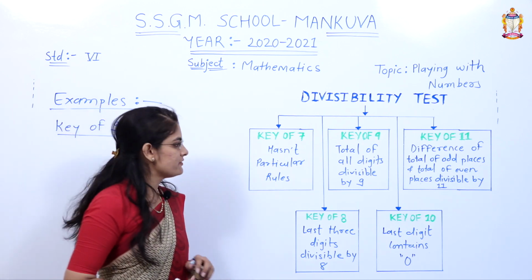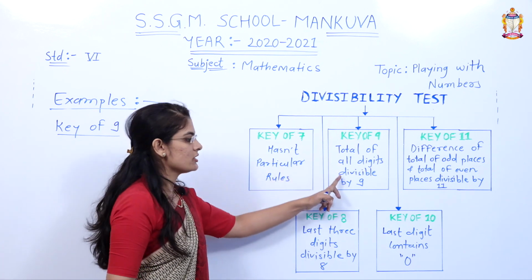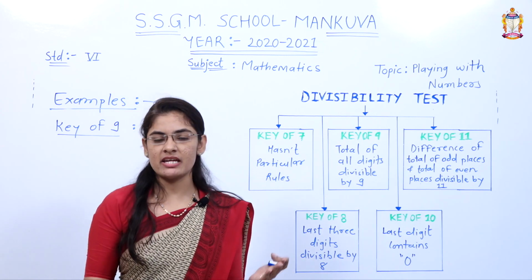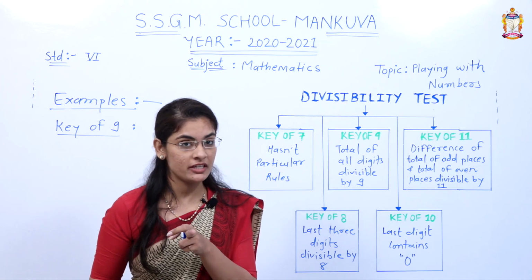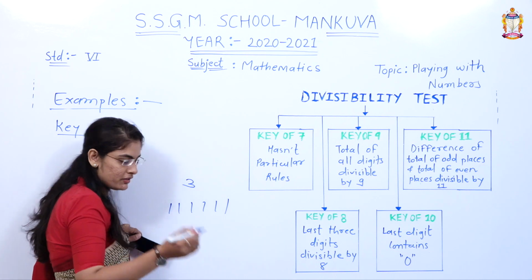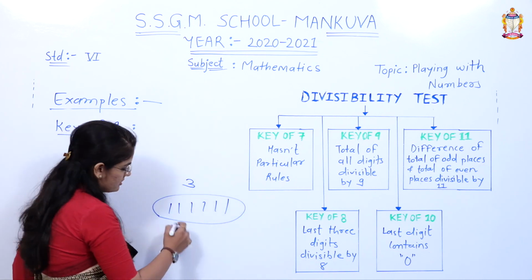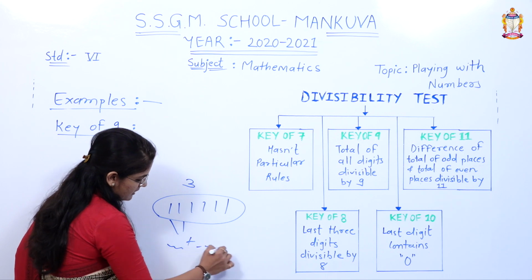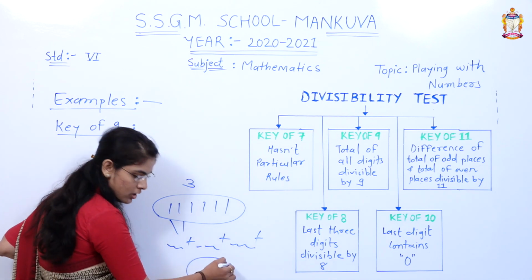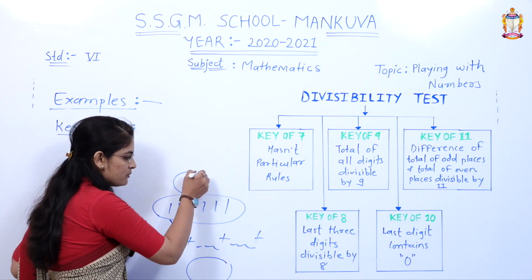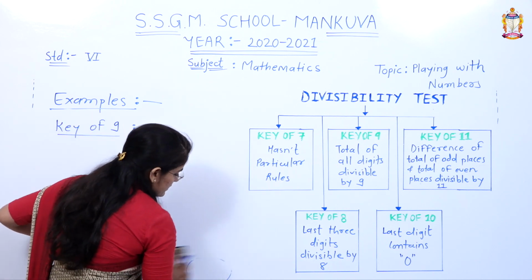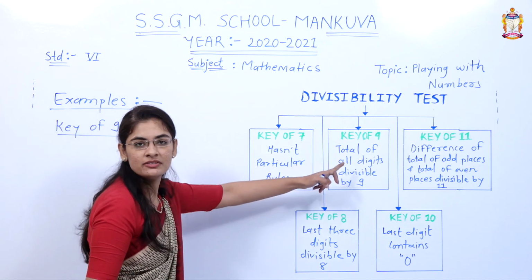which is the key of 9. Here it is: total of all digits divisible by 9. The key of 9 is totally the same as the key of 3. What was the rule of the key of 3? The rule is: whatever digits a whole number has, count them, add them up. If the total of a given number is divisible by 3, then the whole number is also divisible by 3, right? Same as we have to count for the key of 9.